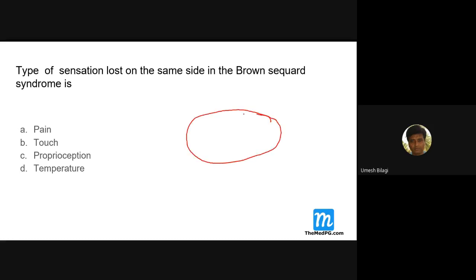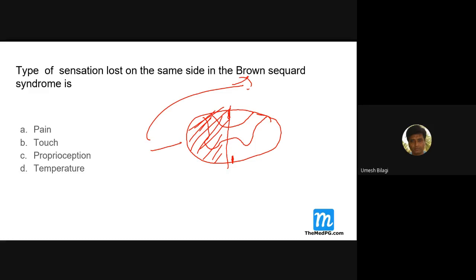This is a spinal cord. My diagrams may not be that good. This is the medial line, and I will draw like this. You can see my diagram. Now, if there is a lesion in this part, it can be called Brown-Sequard syndrome, a hemi-transection of the spinal cord.